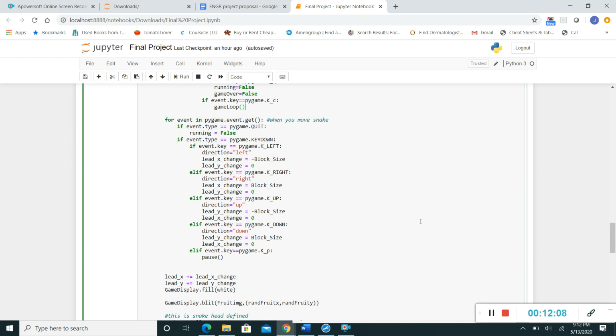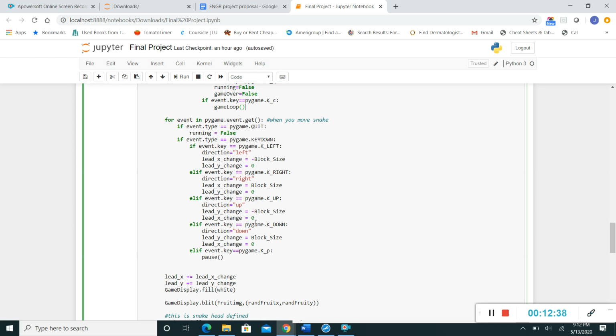So if you look at, what is that? A timeline, a number line. You have 0 in the middle, and then you have negative numbers on the left and positive numbers on the right. So since you're going left, it's going to be negative, so you're going to go negative block sides, and obviously your y is not going to change. And it's basically the same thing for the right. You're going to be positive on the x and 0 for the y.